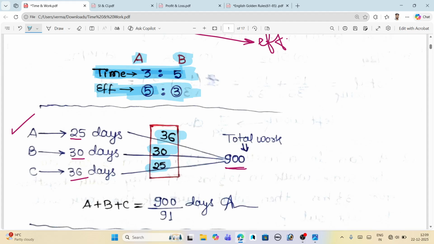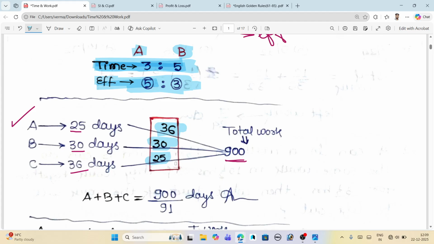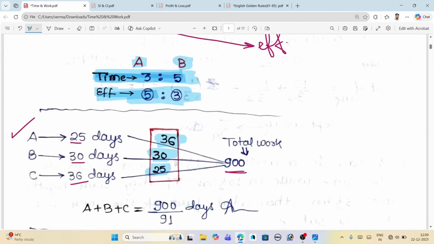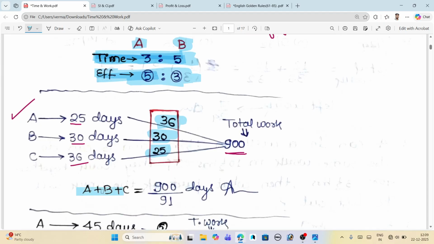Now you are more comfortable, and you know how to calculate the efficiency. You just divide the total work by time or days. And how do we calculate the total work? We take the LCM of the days. So here, the total work by A, B, C is 900 divided by 91. From where do we get the 91? We add the complete efficiency. Just see here, when you add 36, 30, 25, you will get 91.